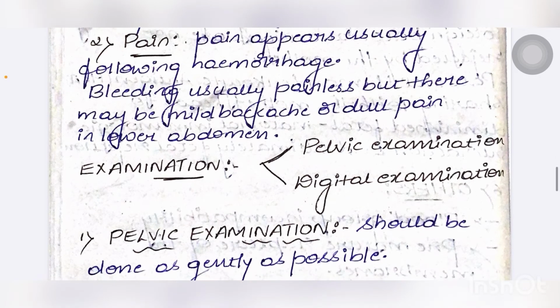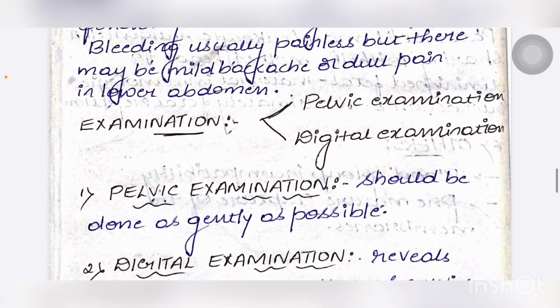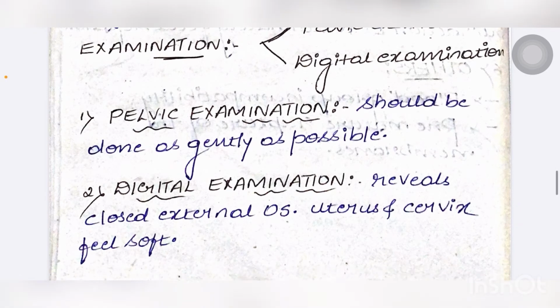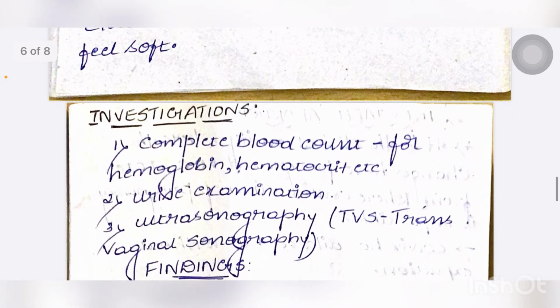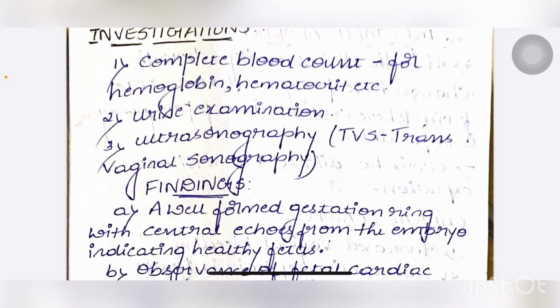Coming to the examinations, there are two types here: pelvic examination and digital examination. Pelvic examination should be done as gently as possible. Digital examination reveals a closed external os, and the uterus and cervix feel soft. What are the investigations of threatened miscarriage? First is complete blood count for hemoglobin and hematocrit. Second, urine examination should be done. Third is ultrasonography, especially transvaginal sonography.